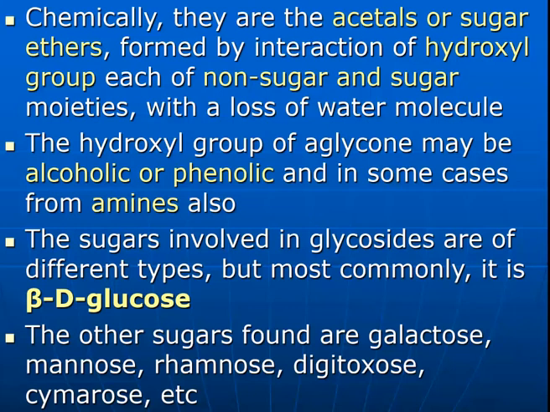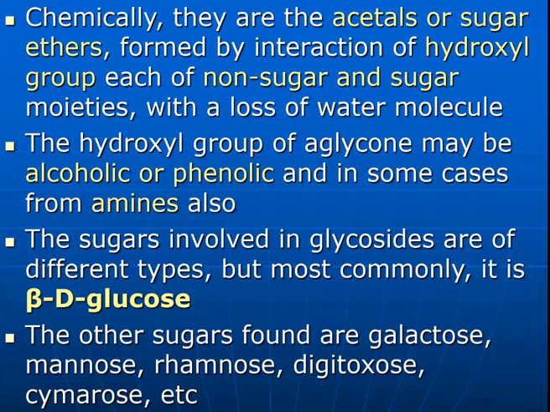The hydroxyl group of the aglycon may be alcoholic or phenolic, and in some cases it may be amines also.